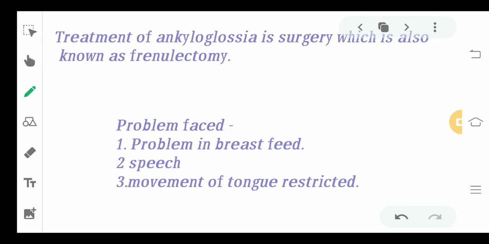Now what are the problems which are faced? Problem in breastfeeding, speech, and movement of the tongue is completely restricted. So this is the main problem which we have.